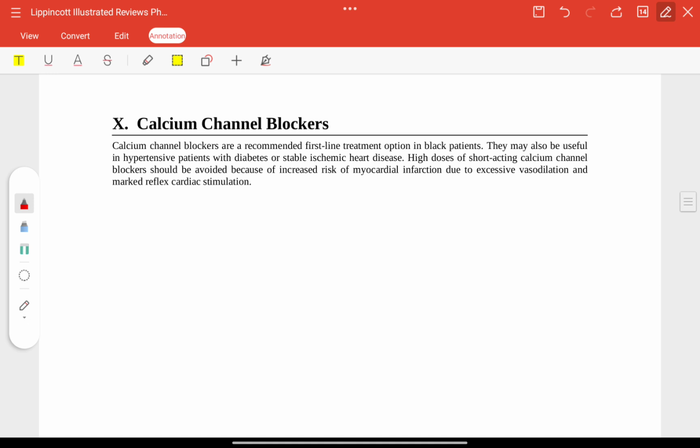Then calcium channel blockers are recommended as first line treatment for black patients. They are also useful in patients with diabetes and stable ischemic heart disease. High doses of short-acting calcium channel blockers should be avoided because of increased risk of myocardial infarction due to excessive vasodilation and marked reflex cardiac stimulation.